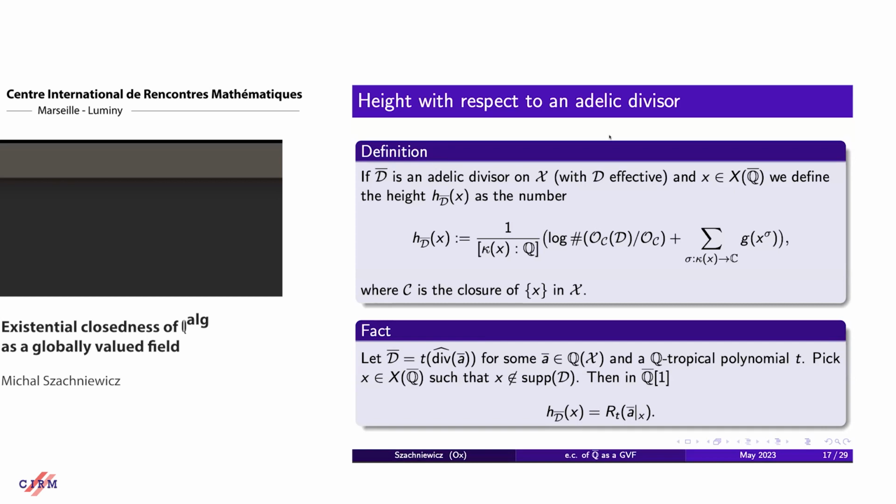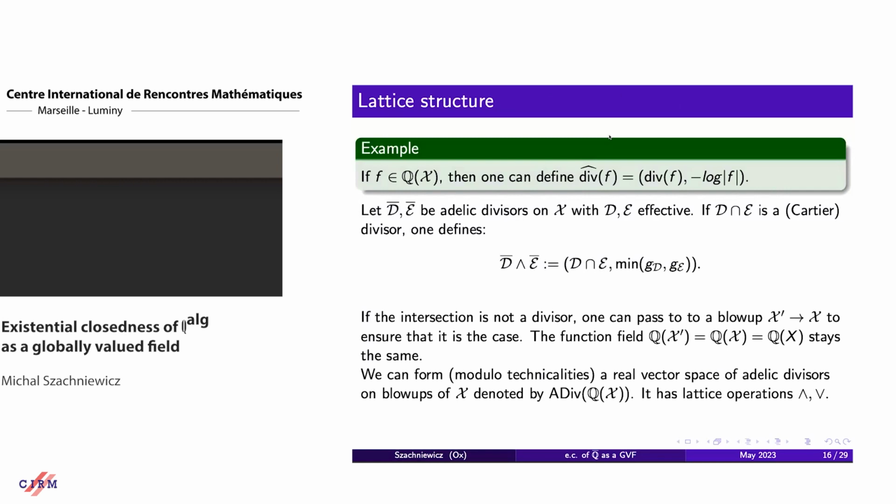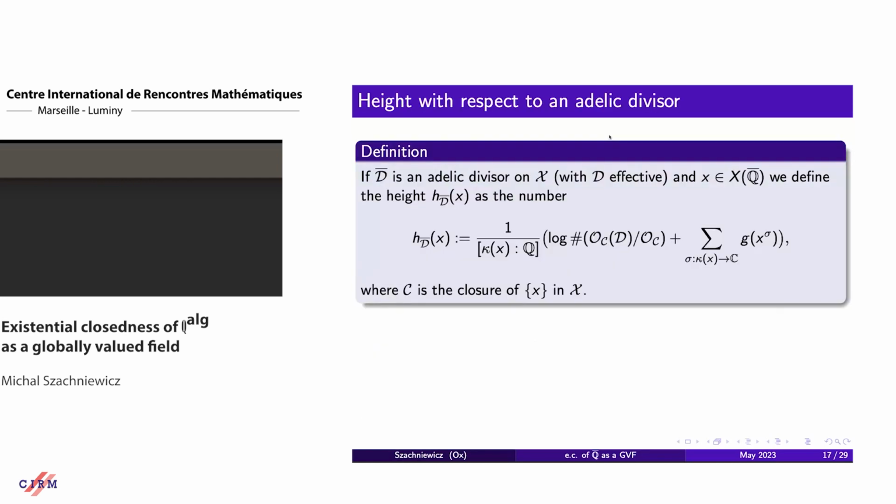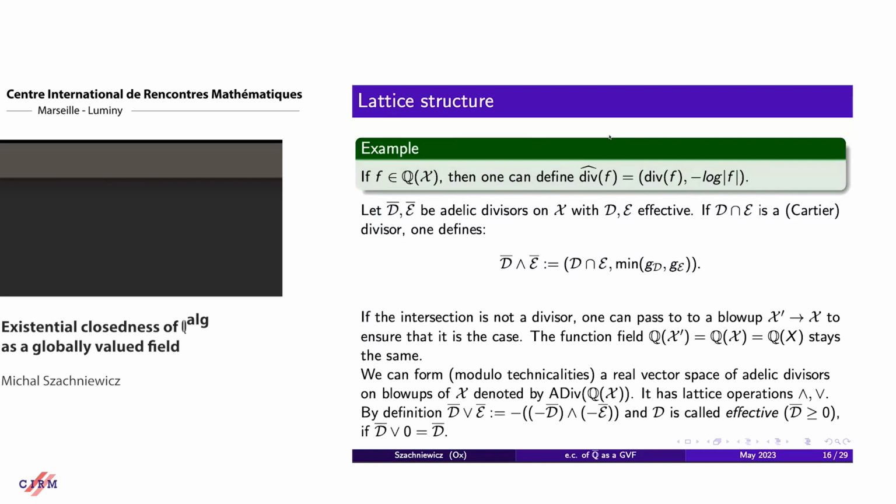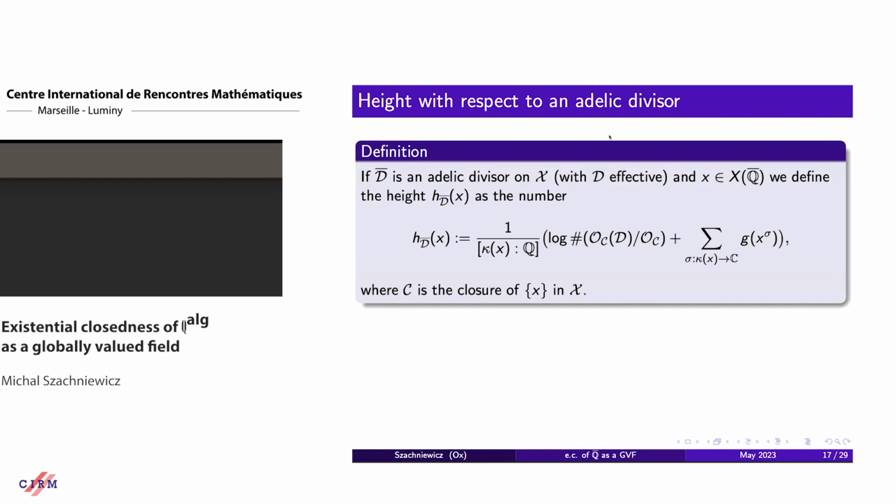Okay. So to summarize, we defined this lattice structure on adelic divisors, so we can also apply tropical polynomials now to principal divisors. These are the ones in the green example. And then with adelic divisors, we have associated a function on the Q bar points of the generic fiber.